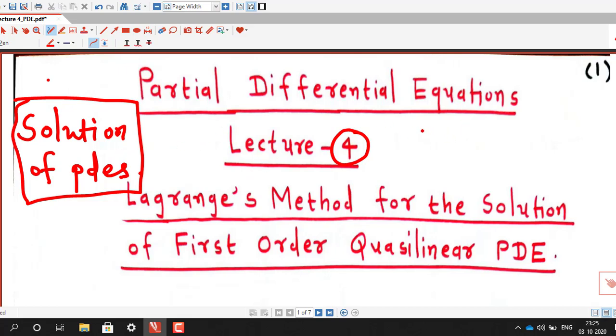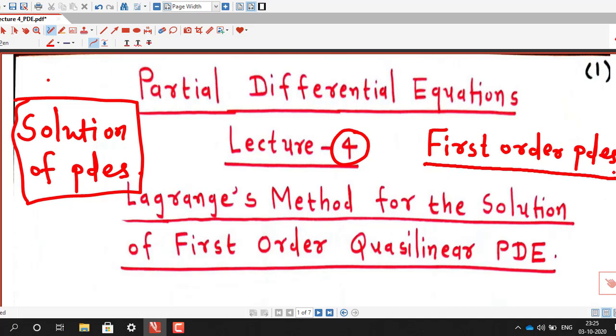So as I have discussed in lecture number 1, first we will concentrate on first order partial differential equations, and then we will go for second and higher order partial differential equations, because the methods for solution of first and higher order partial differential equations are different.